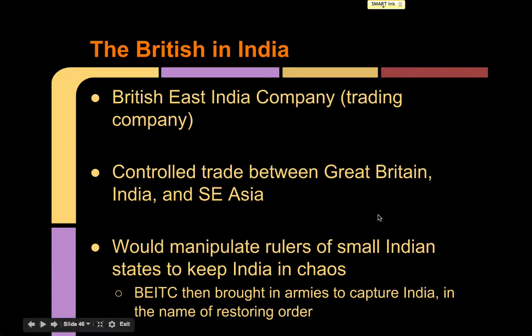We're going to talk about the British in India. What you need to understand is that the British East India Company, which is a trading company during this time, by the 1800s, they've been around for a very, very long time. They've been since exploration. They are a trading company. They monopolize the spice trade and the tea trade, which are very popular still during this time. And they will control trade between Great Britain, India, and Southeast Asia. They would predominantly be in India during this time.